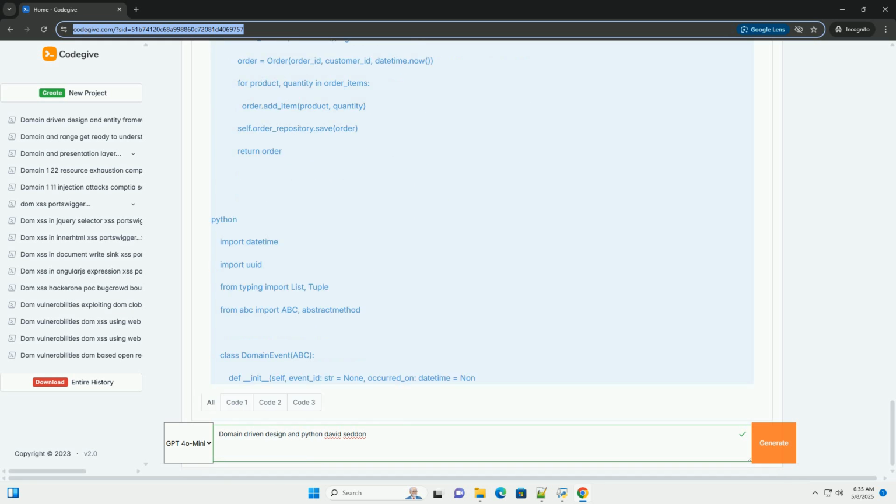Entities. Entities are objects with a unique identity that persists over time. They have attributes and behaviors, and their identity is more important than their attributes. For example, a product or an order would be entities.